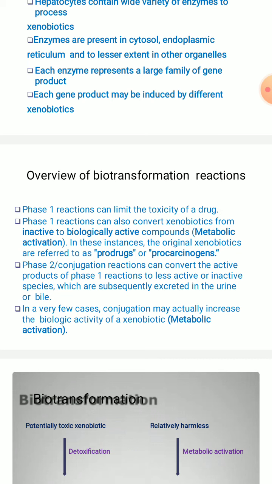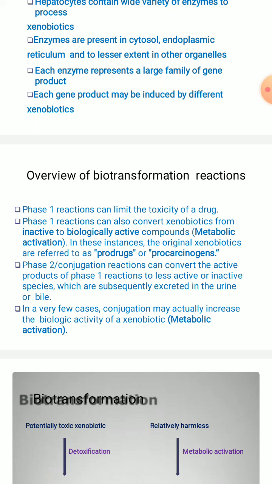These reactions convert the active products of phase 1 to less active or inactive species, which are subsequently excreted in the urine or in the bile. In very few cases, conjugation may actually increase the biological activity of the xenobiotic compounds, which is nothing but metabolic activation.